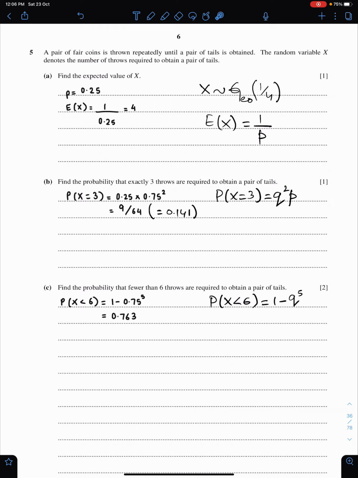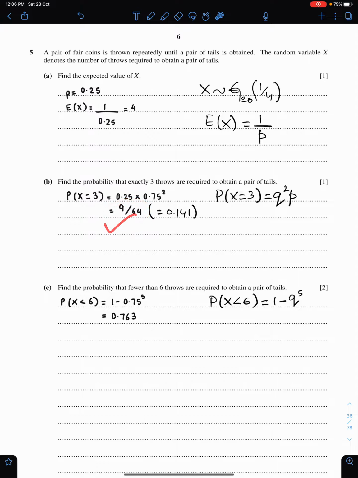Part B, find the probability that exactly 3 throws are required to obtain a pair of tails. Exactly 3. So according to the formula of geometric distribution, Q has a power 1 less than this number. 3 minus 1 makes 2, and P always has a power of 1. So Q squared times P will give you this probability. Leave your answer in fraction.